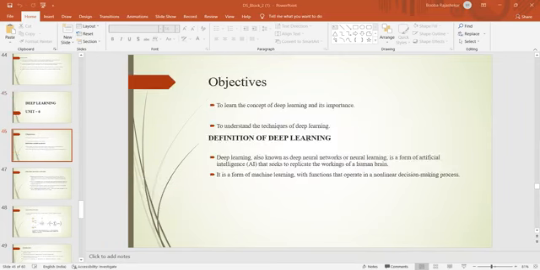Deep learning. What are the objectives of deep learning? To learn the concept of deep learning and its importance. To understand the techniques of deep learning. So, define what deep learning is.